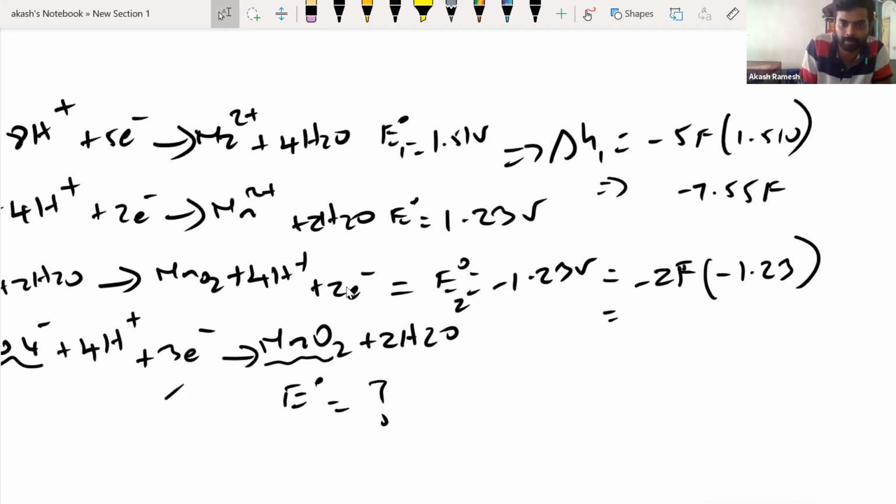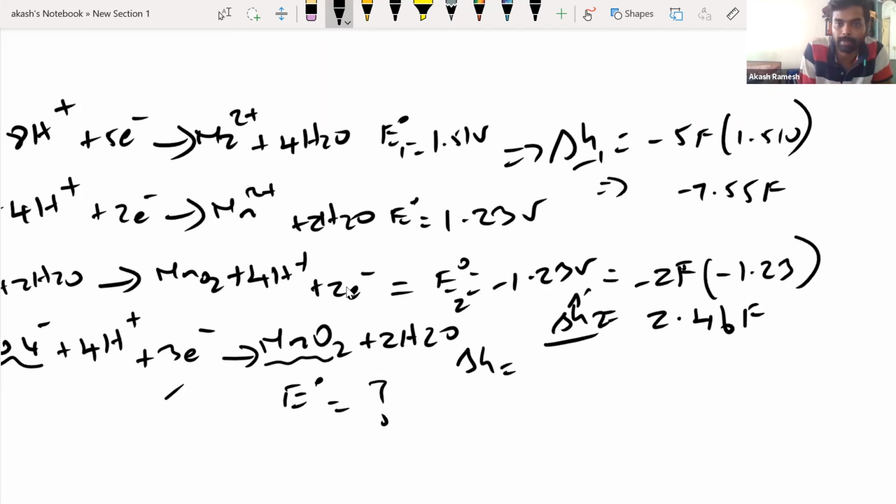Now this will become positive. Minus into minus will become plus. So 2 into 1.23 will become 2.46 F. Okay, and I'll calculate delta G for this, which will be delta G1 plus delta G2, which we calculated here. Okay, this is delta G2.